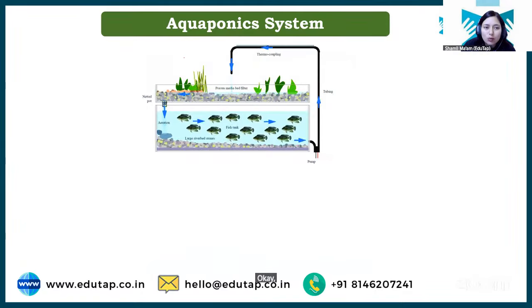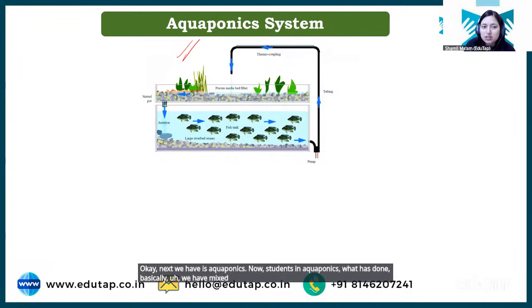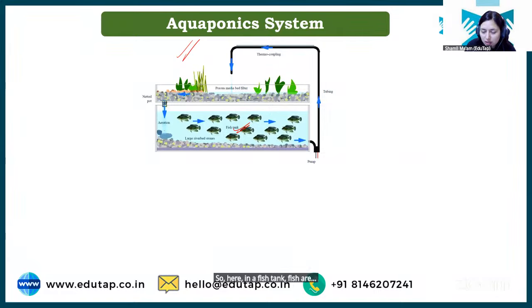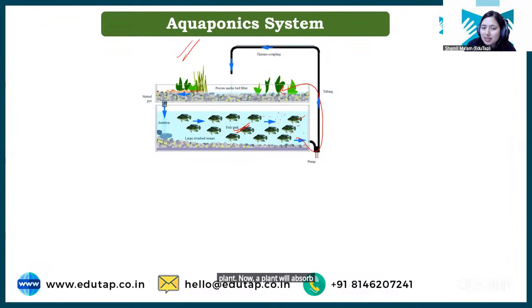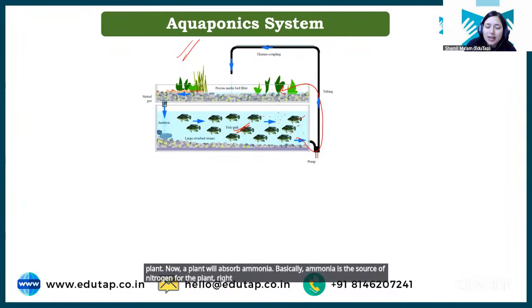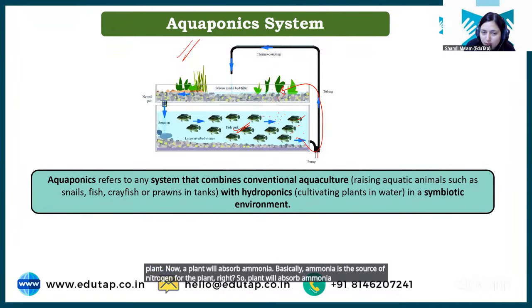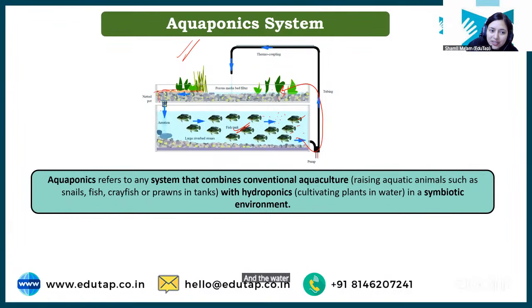Okay, next we have is aquaponics. Now, students, in aquaponics, what is done basically, we have mixed aquaculture with production of crops. So here in a fish tank, fish are grown, and these fish will excrete ammonia, as fish excreta have some amount of ammonia. So this water will be taken to the plant. Now, a plant will absorb ammonia. Basically, ammonia is the source of nitrogen for the plant, right? So plant will absorb ammonia from this water, and the water is again then drained back to the fish tank after it has been filtered by the plant's root.